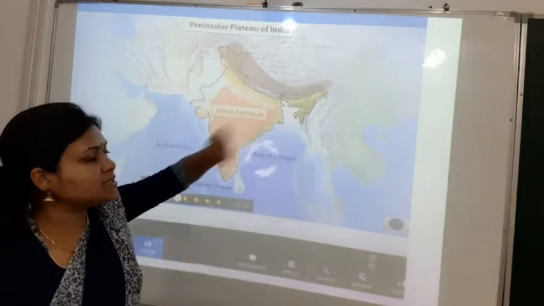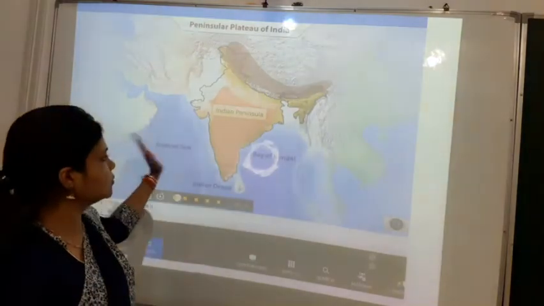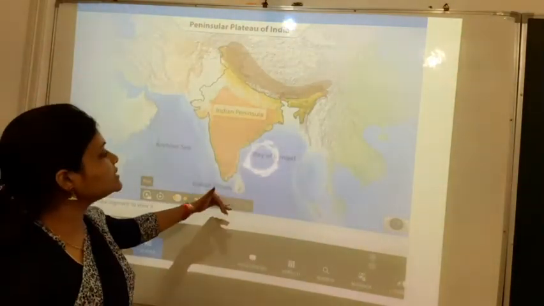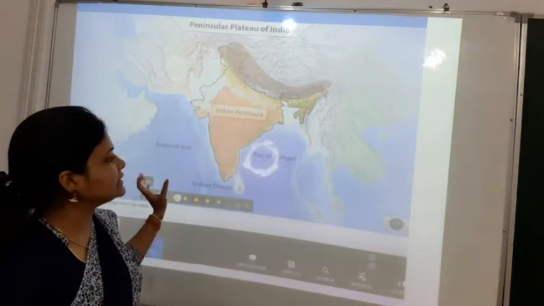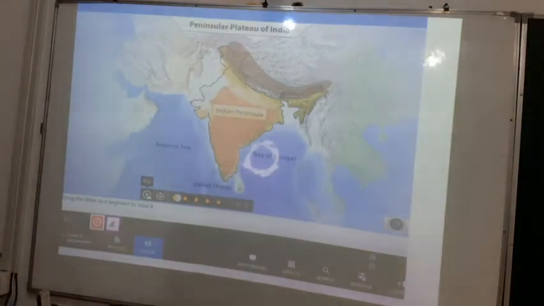The upper part is covered with the mountains, but the rest of the 3 parts, the east, west, and south part of our country, are covered with water. So a country whose 3 parts are covered with water is called a peninsular country. That is why it is called India's peninsula.